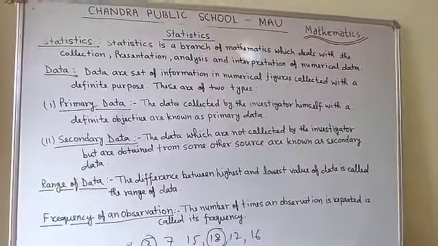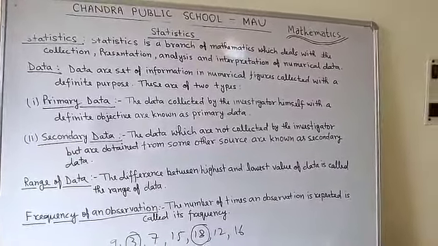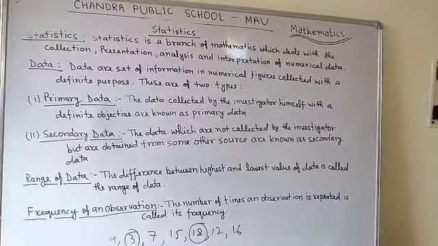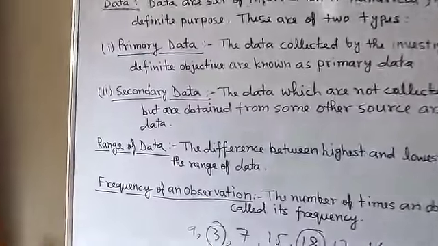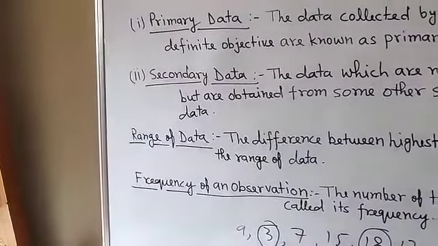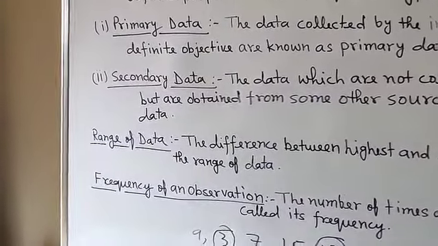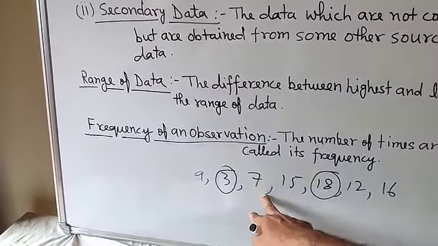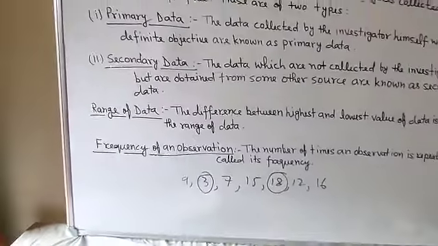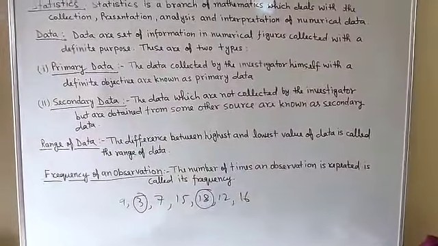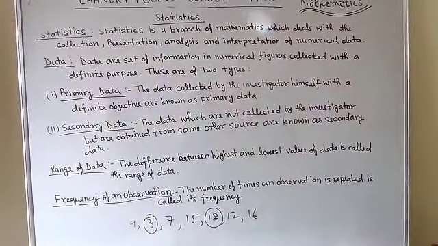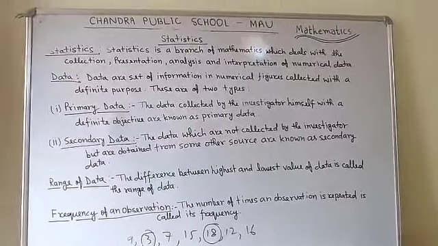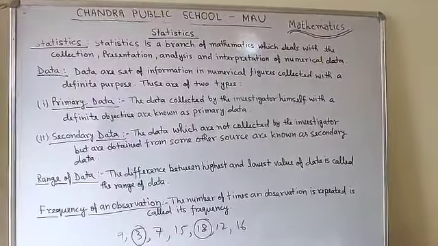Now, frequency of an observation: the number of times an observation is repeated is called the frequency. If you are going to collect data, each and every numerical value is called an observation. Like 9 is the first observation, 3 is the second observation, 7 is the third observation. So each and every numerical value in the data is called an observation.